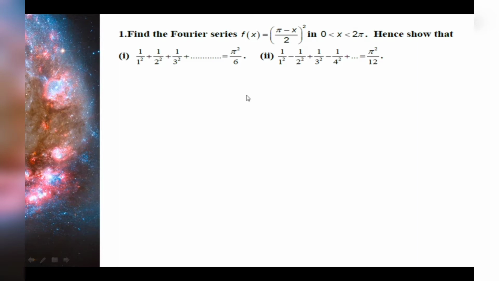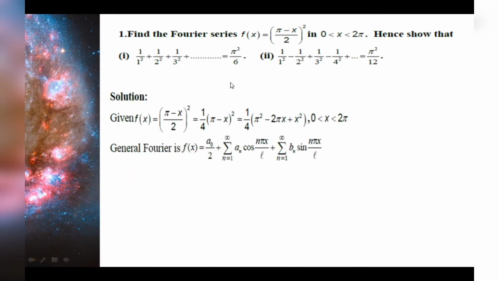So this will come under the general Fourier series form, and for this we must know the formula for it. The general Fourier series for any function in the interval 0, 2L is given by f of x equal to a0 by 2 plus summation n equal to 1 to infinity an cos n pi x by L plus summation n equal to 1 to infinity bn sin n pi x by L. So this is the general Fourier series definition, and it is defined for the interval 0, 2L.